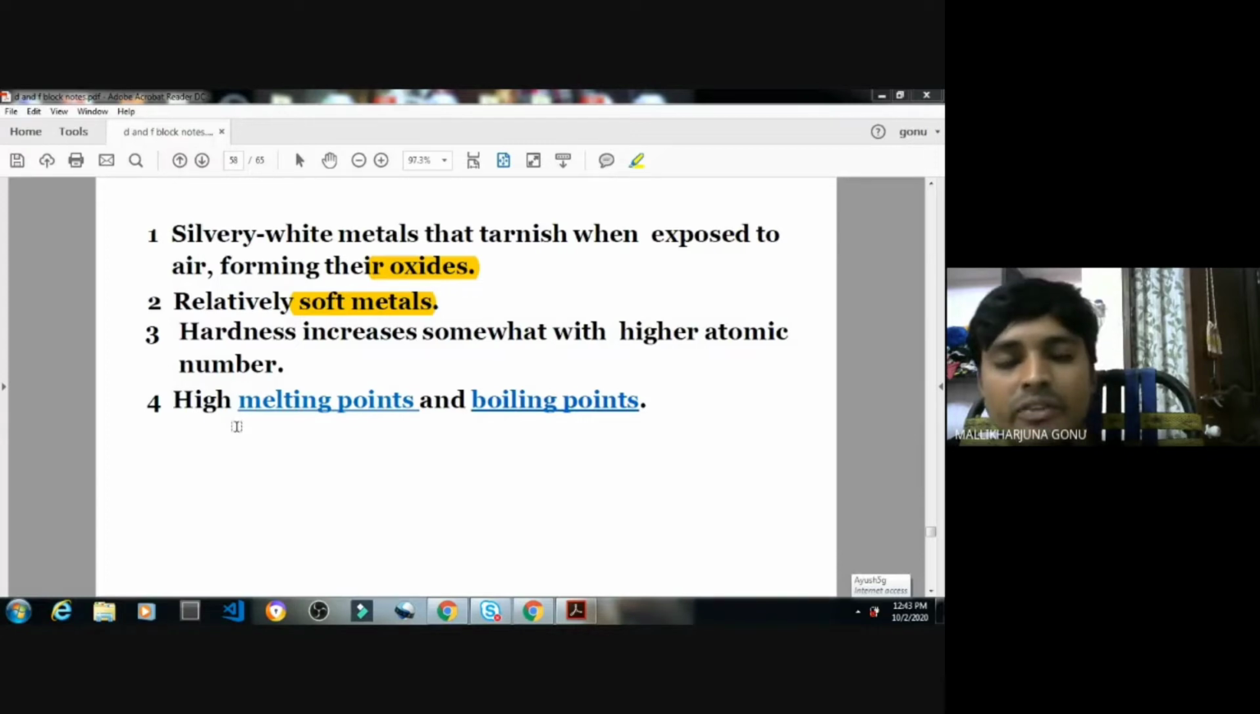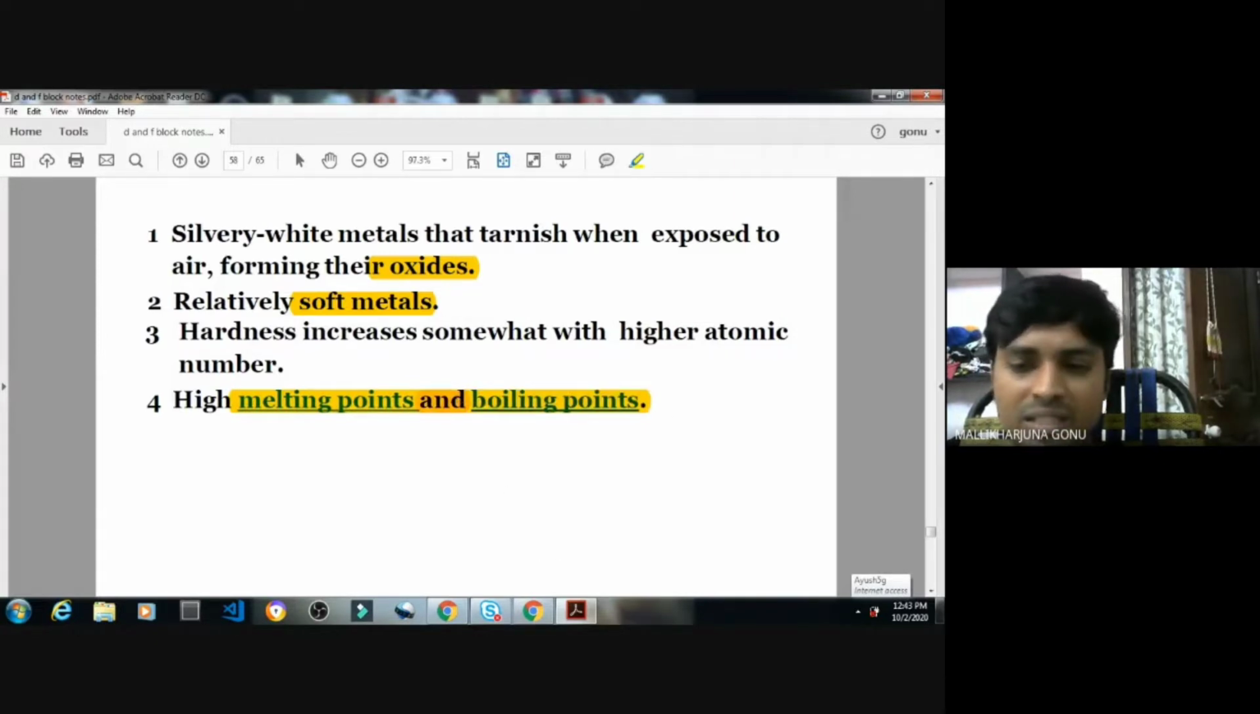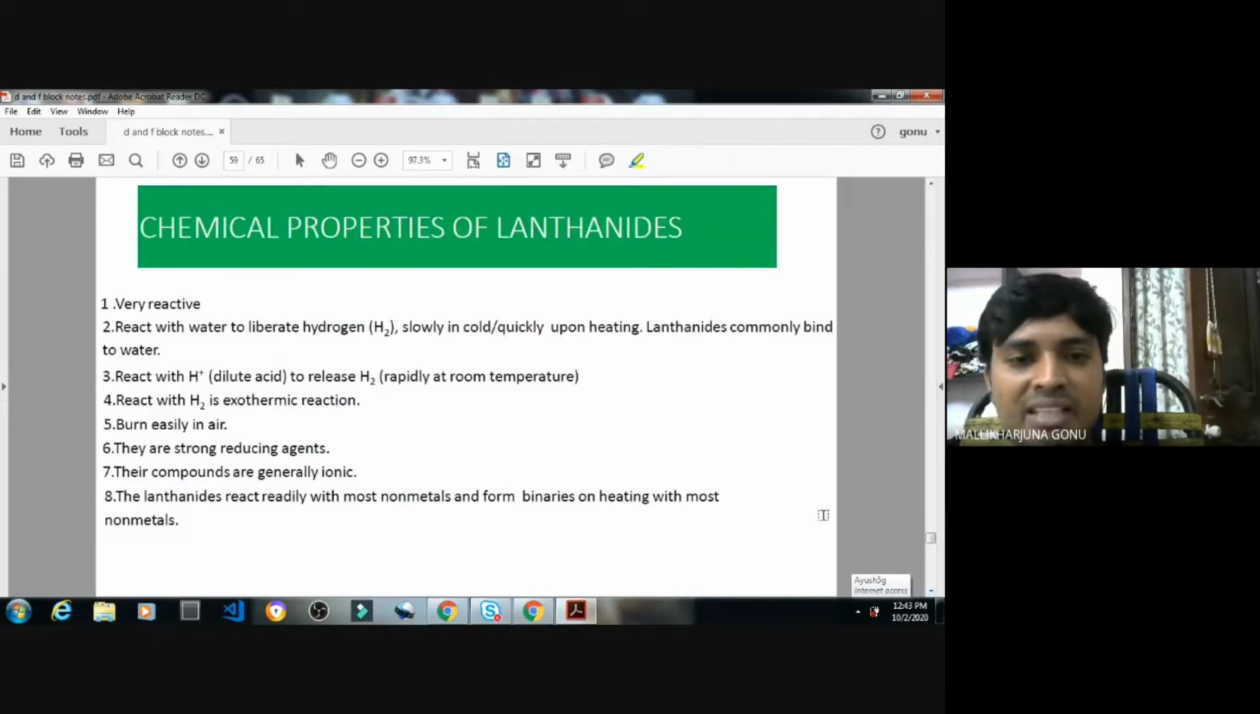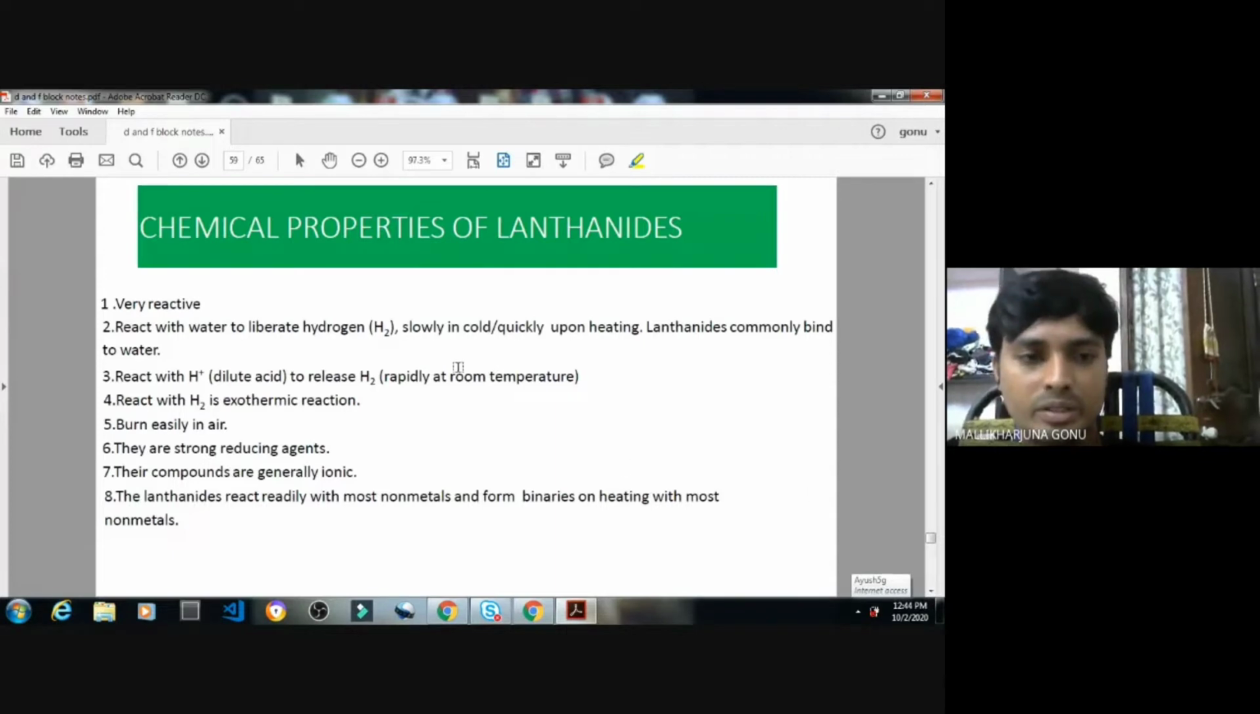If you compare cerium with samarium, samarium will be the strongest one because the atomic number is increasing. And these usually have high melting points and high boiling points. Anyhow, we know these metals have high melting points and boiling points.